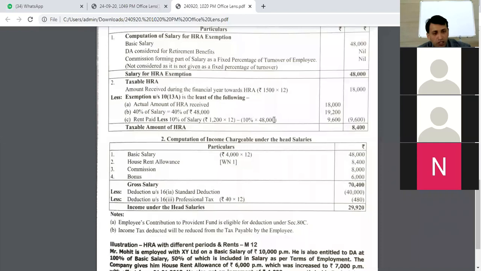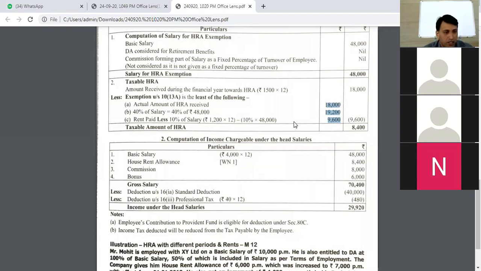10% of 48,000 is 4,800. So when you subtract 4,800 from 14,400, the amount that you get is 9,600. Okay. Now the condition for HRA is the least of the three. The least of the three amounts is to be exempted. So which is the least of the three amounts? It is 9,600 rupees.